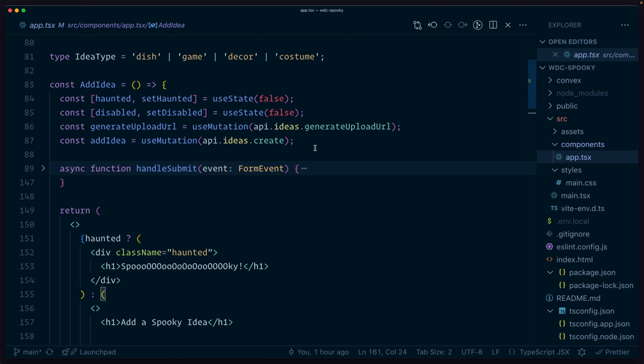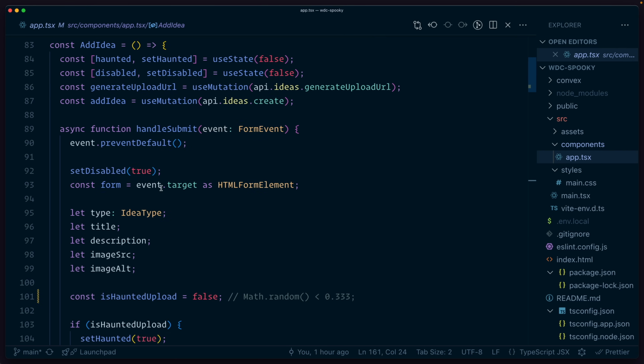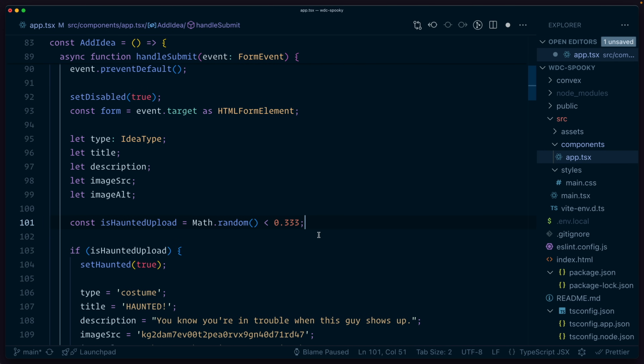So this app, the way that I set it up, it's a Create Vite app using React. Where things get interesting is in the handle submit, where you've got a 1 in 3 chance of being haunted when you submit something to the form. That's why I was hoping it wouldn't happen on the first try. So this is all fine. Let's get into the Convex stuff, because that's where I started doing a little chaos.